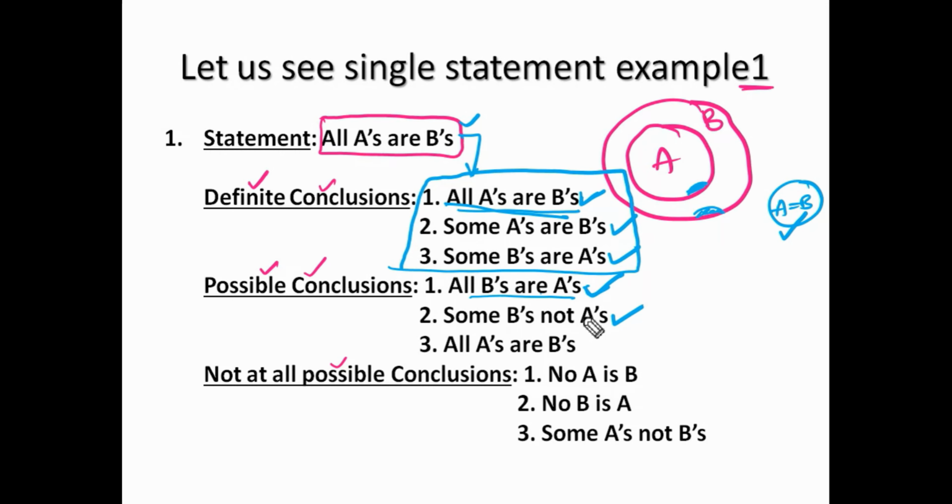Possible conclusion means at least one time it is possible. Suppose out of 100 possibilities, only one time it is possible, that is a possibility case. If it follows in all 100 out of 100, that is a definite conclusion. And one more thing, as mentioned in the last class, all the definite conclusions can be considered as possible conclusions, but not vice versa. Next, all A's are B's.